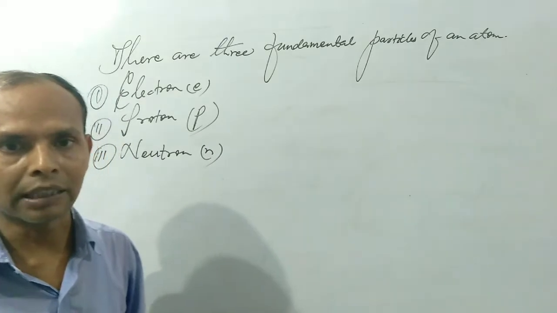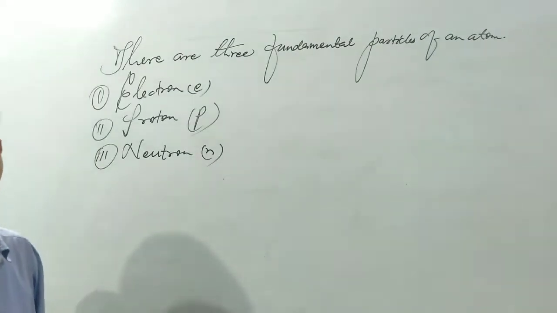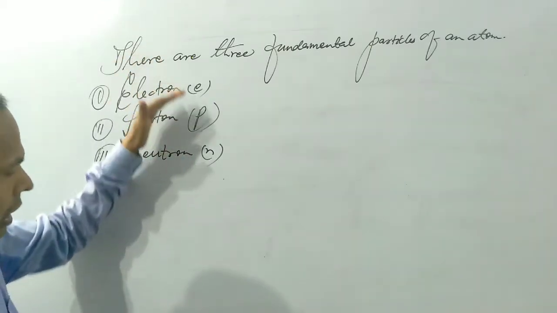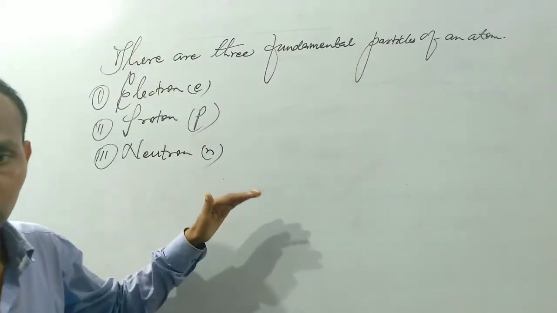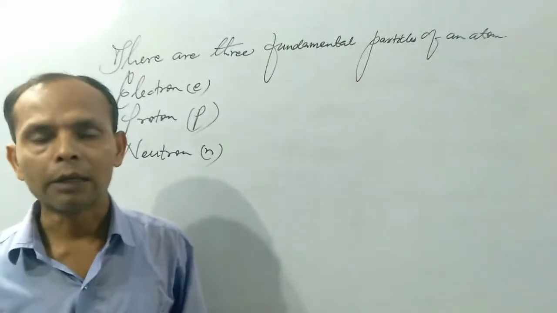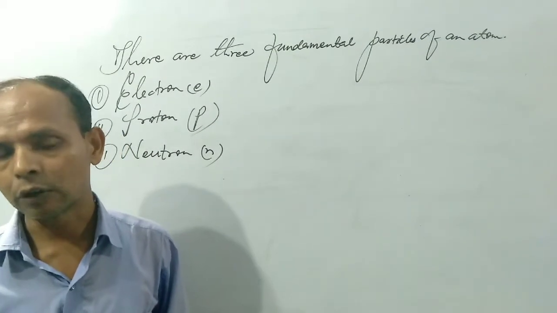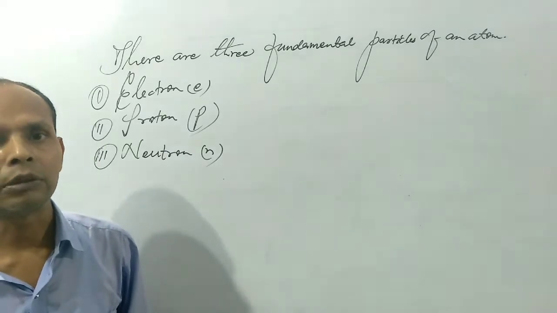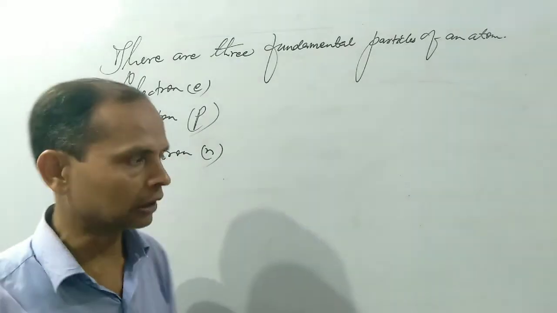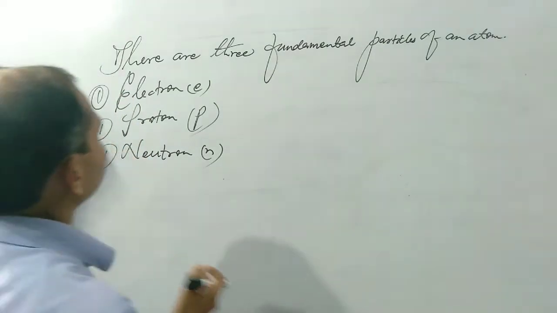So these are the main three fundamental particles. In this chapter we have to discuss only these three fundamental particles, like electron, proton and neutron. Besides these particles, mesons and positrons are also particles of an atom, but we have to discuss only these three fundamental particles.